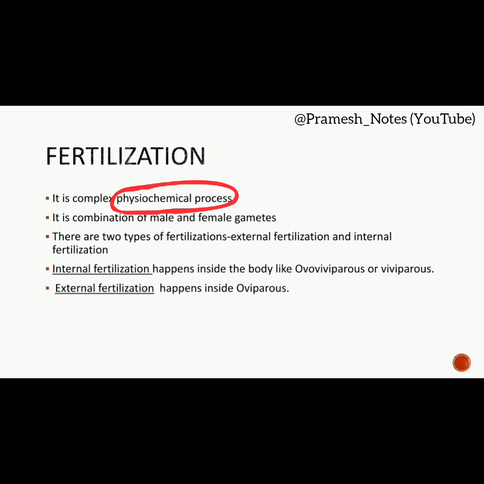As we all know, fertilization is nothing but the combination of male gametes and female gametes, that is, the combination of sperm and eggs. Fertilization happens in two ways. One is internally and another is externally. In the internal one, the physiochemical process happens inside the body's reproductive part. Organisms possessing this kind of fertilization are either ovoviviparous or viviparous. In the external one, the process happens outside the body, and oviparous organisms adopt this feature.